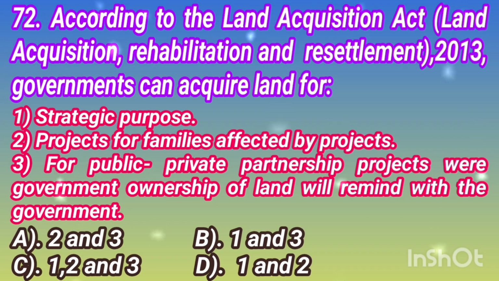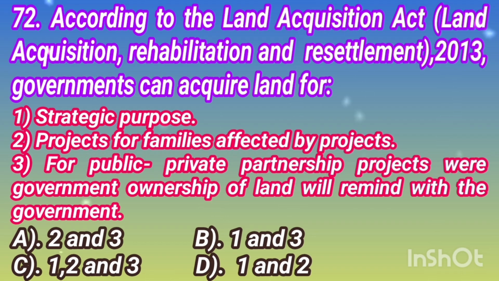Question number 72. According to the Right to Fair Compensation and Transparency in Land Acquisition, Rehabilitation and Resettlement Act 2013, governments can acquire land for: Point 1, strategic purpose. Point 2, projects for families affected by projects.